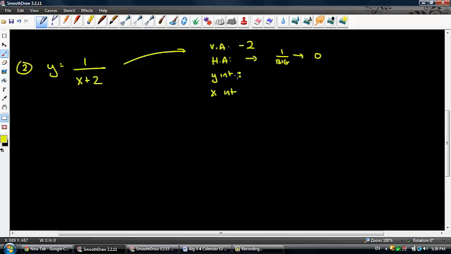The y-intercept, I find by allowing x to equal 0. So 1 over 0 plus 2 is 1/2. So I'm going to say 0, 1/2. And my x-intercept is when y equals 0. So if I let y equal 0, 0 equals 1 over x plus 2, I can't solve that because 0 can't equal 1, so that's done. So there is no x-intercept on this one.